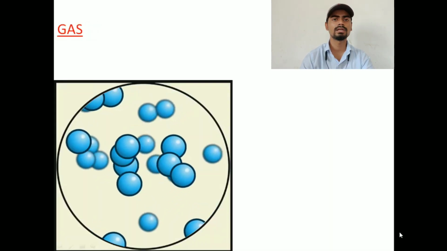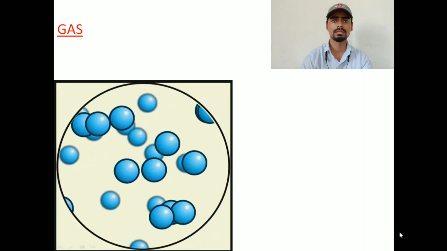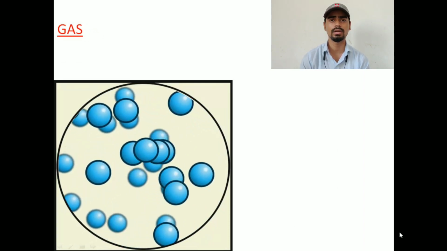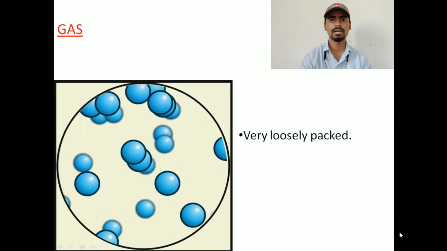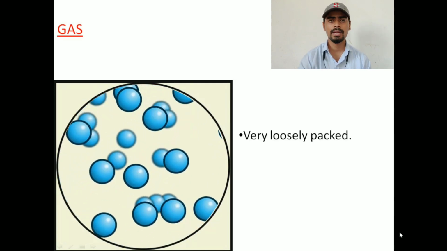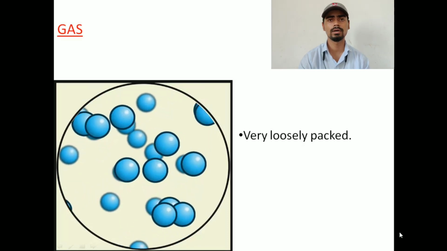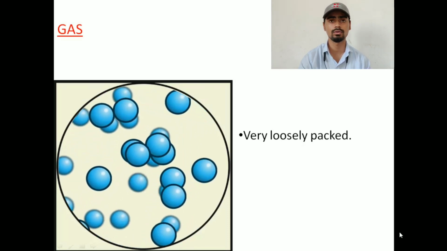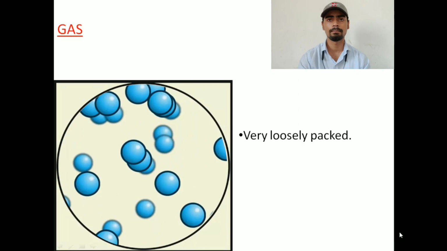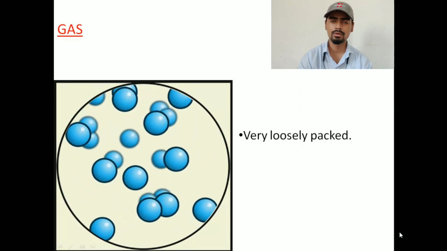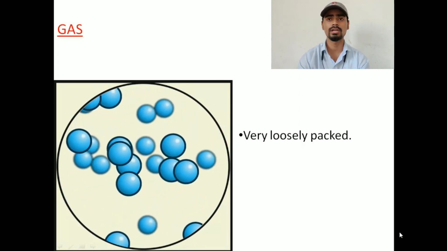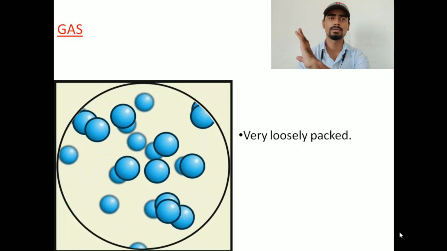Now quickly we'll move to the next one, that is a gas. Now look at the arrangement of the molecules in gas. They are moving here and there. So can I say that they are very loosely packed compared to the solid and liquid? They are moving from one position to another, very free to move. So they are very loosely packed. When they are very loosely packed, it means intermolecular space is maximum.